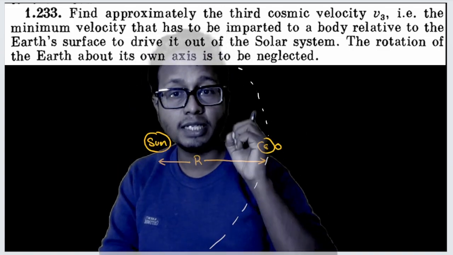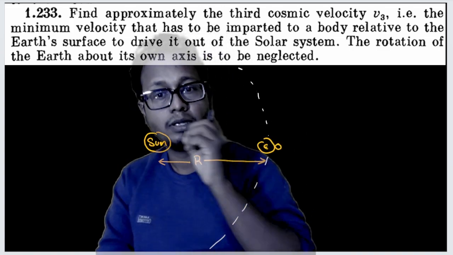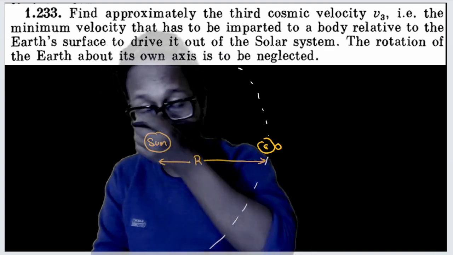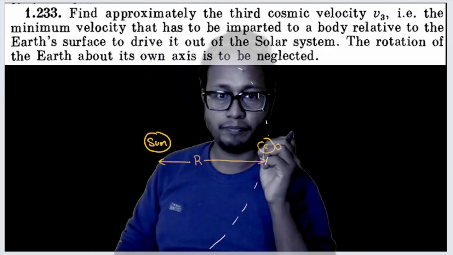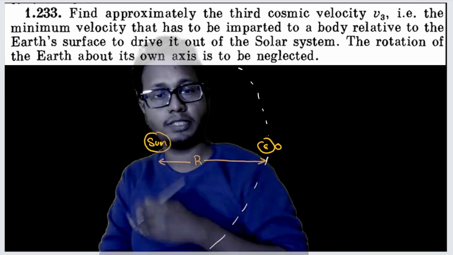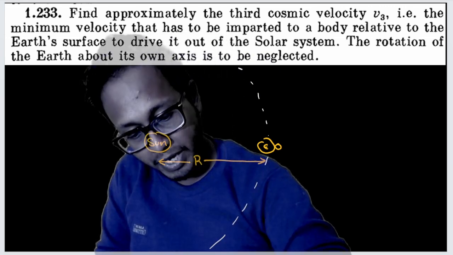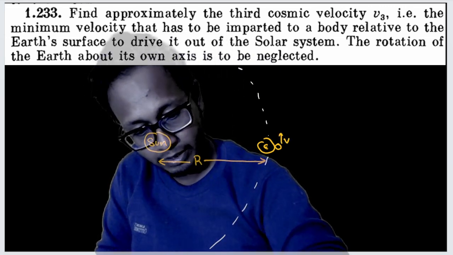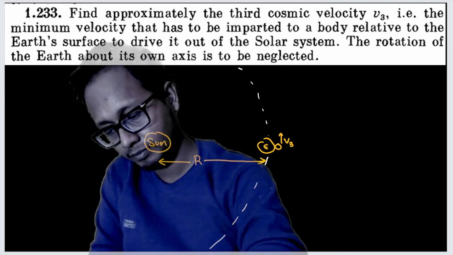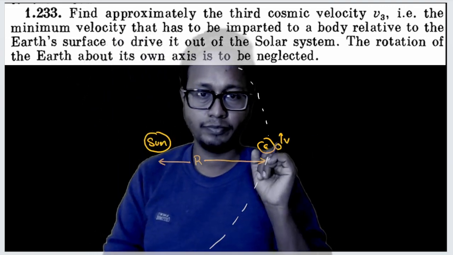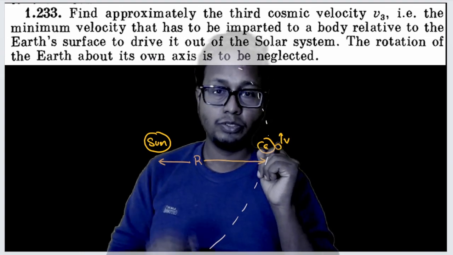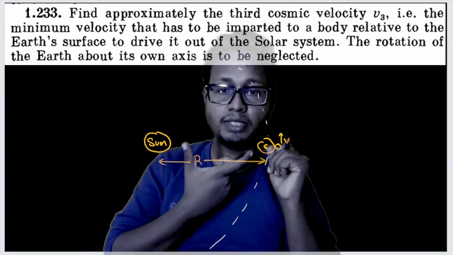That means what is the necessary condition to escape the solar system? To escape the gravitational pull of the sun. Because in our solar system, if you escape the gravitational pull of the sun, you will escape the solar system. Understood? This is the main star of our solar system. So what is the minimum velocity that I must give this satellite such that it escapes the solar system? I want to simplify this question in a much simpler manner.